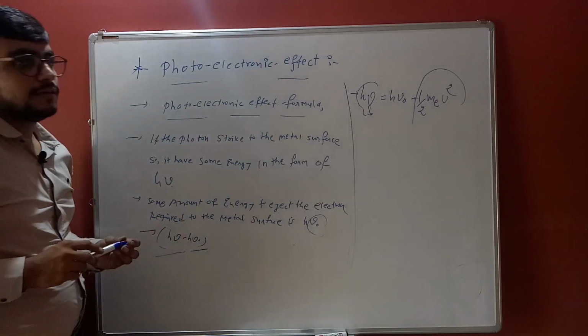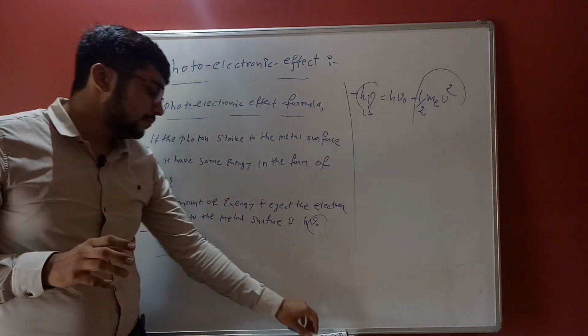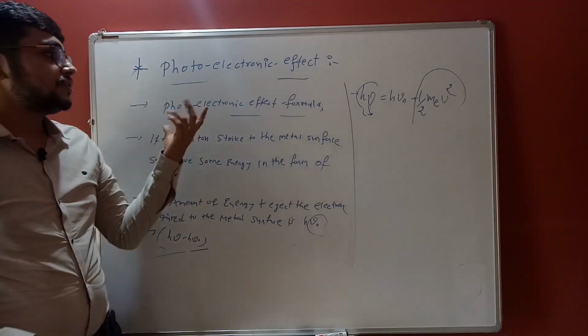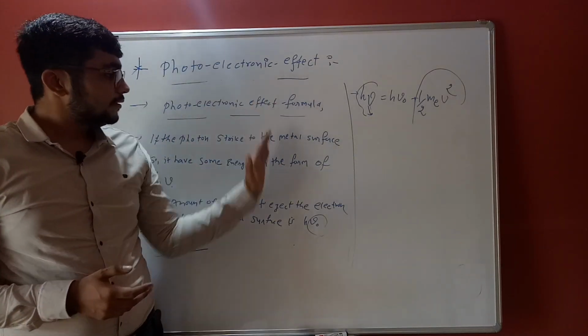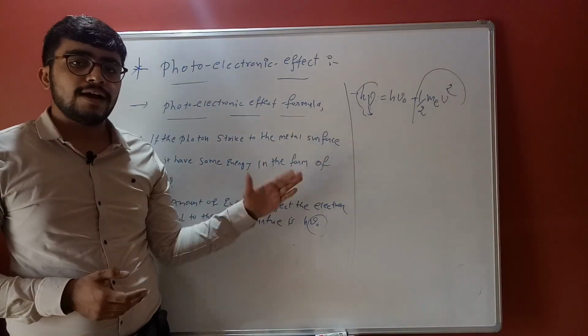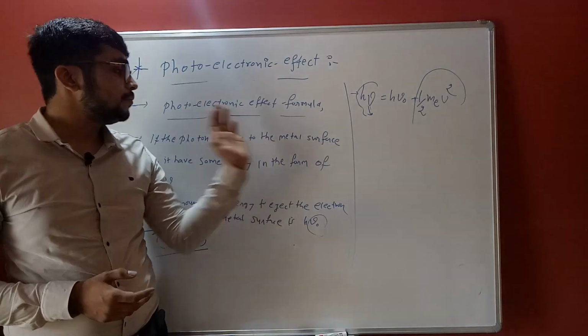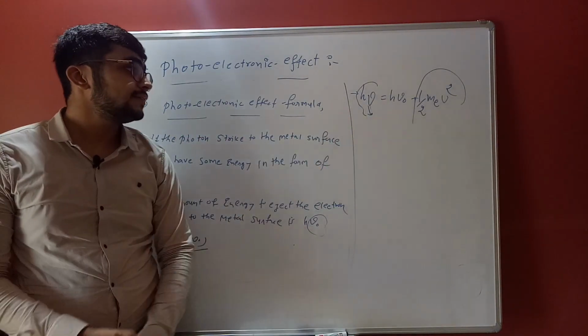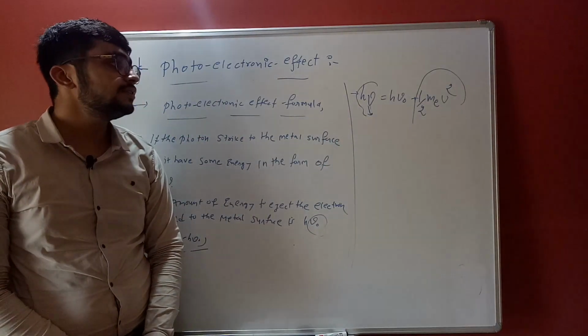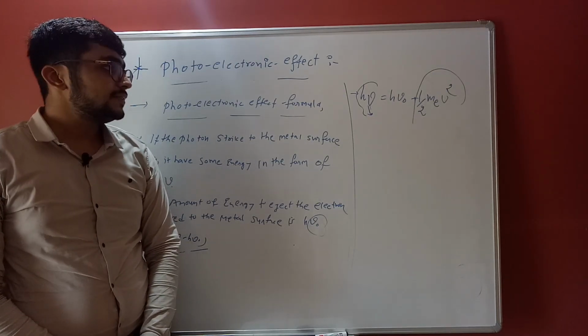So these are the basic photoelectric concepts by scientist H. Hertz, later resolved by Albert Einstein, with the formula h mu is equal to h mu 0 plus 1/2 m e v square.